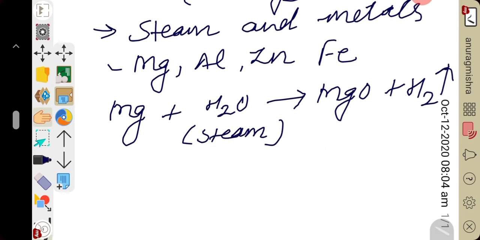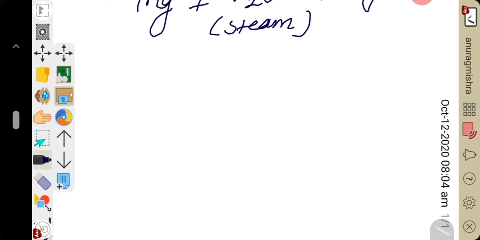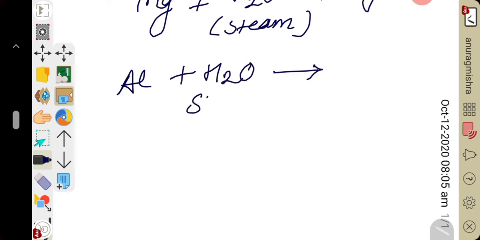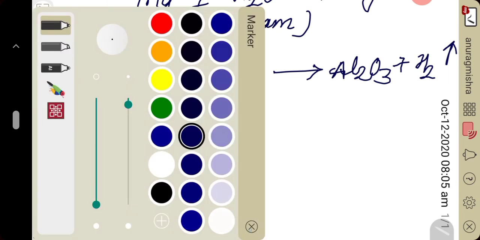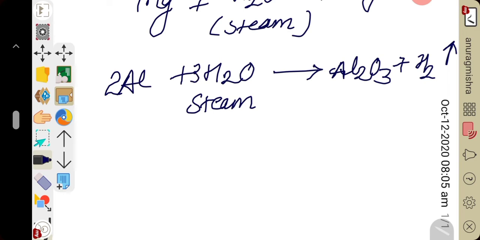Similarly, when aluminium undergoes reaction with steam, it also produces hydrogen gas. Aluminium reacts with steam to produce the oxide of aluminium, Al2O3, and hydrogen gas liberates. To balance it, you have to put stoichiometric coefficient 2 before aluminium and 3 before water. Here it is steam, not water. You can see steam here, and 3 before hydrogen. The chemical reaction is balanced now, right.